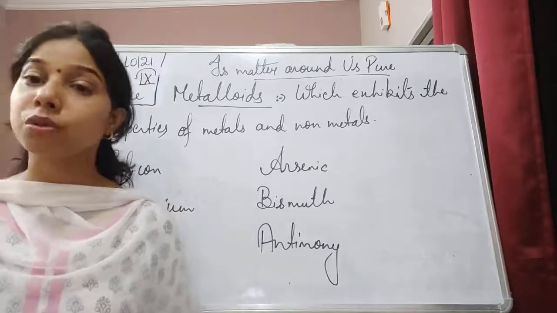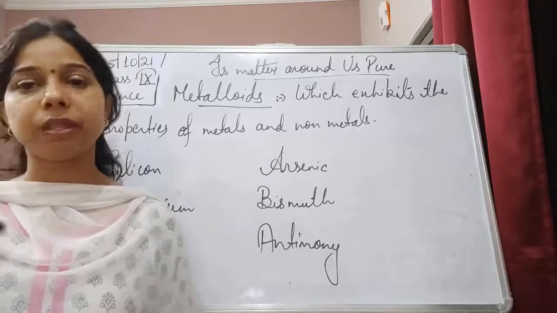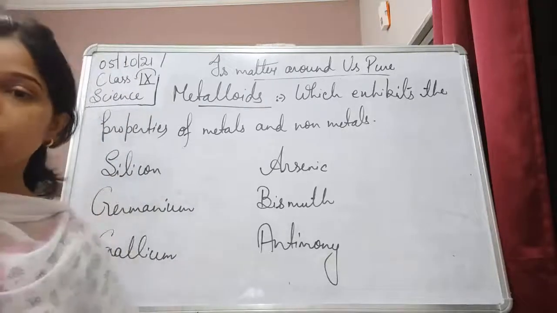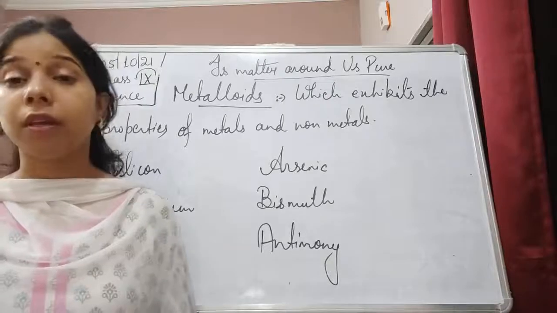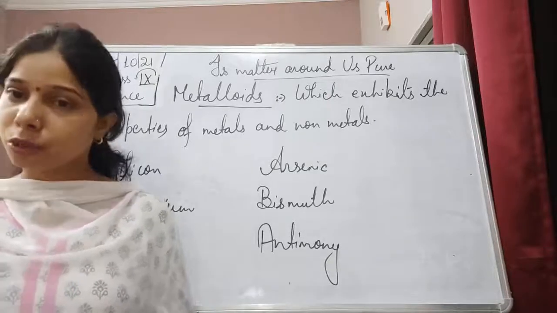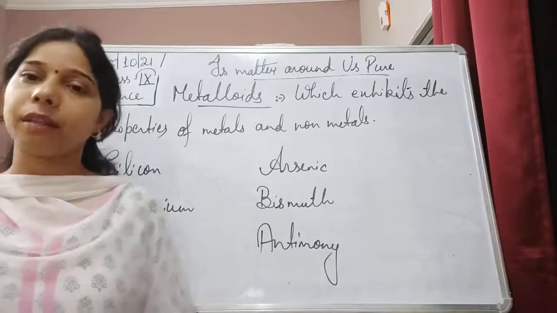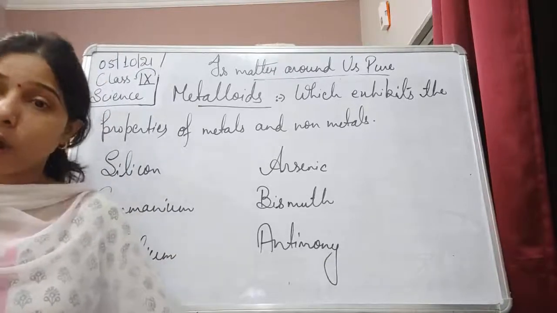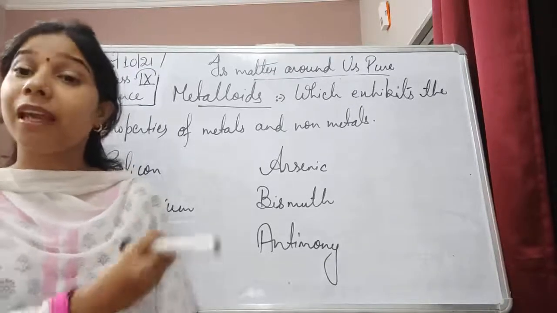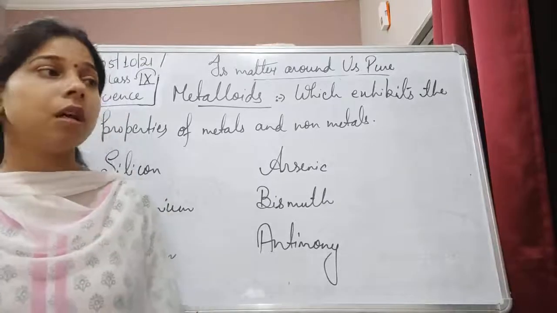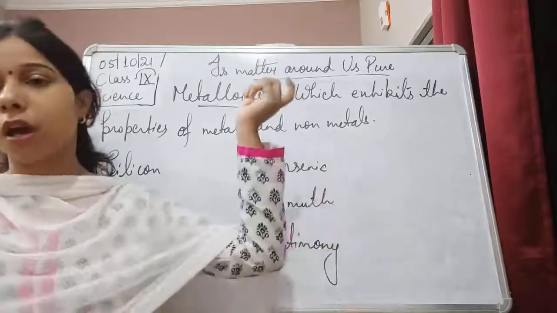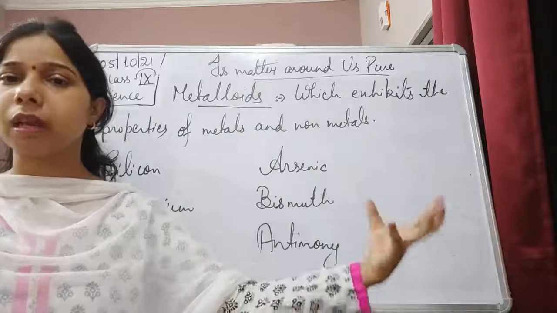So these are all the properties with the help of which we can distinguish between metals and non-metals. Remember that exceptions are also there. So the questions that can be asked in the MCQs can be about the properties, or about the exceptions also, because the question can be asked that out of these, which would you consider as